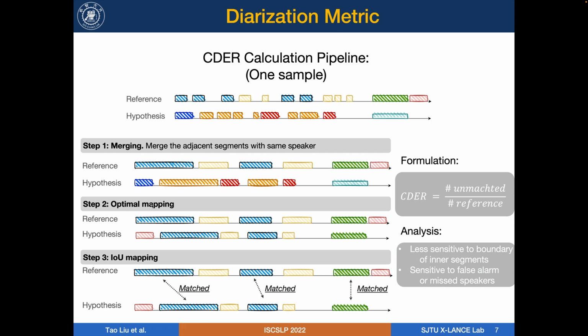In the second step, CDER operates the optimal mapping, the same as the other diarization metrics. In the third step, CDER searches all matched segments with IOU over 0.5, and other segments are considered as unmatched. Finally, we get the final result with this formulation.